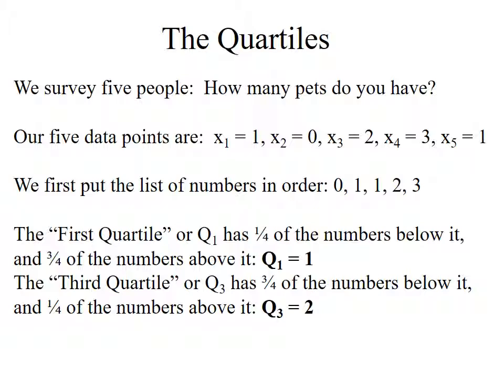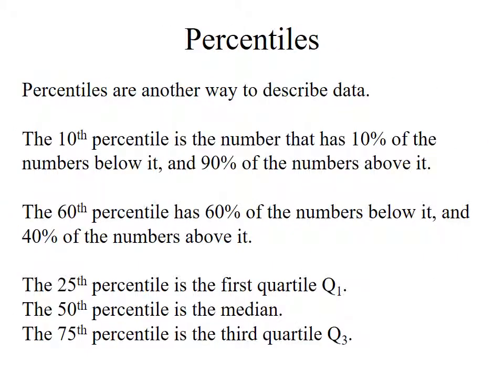So that's 2. 2 has 1 number above it, that's the 3, and it has the other 3 numbers, 0, 1, and 1 below it, and so that's what quartiles are. The second quartile would be the median. The second quartile would have half the numbers above it, half the numbers below it, and we already know what a median is. So percentiles now are a generalization of this idea.